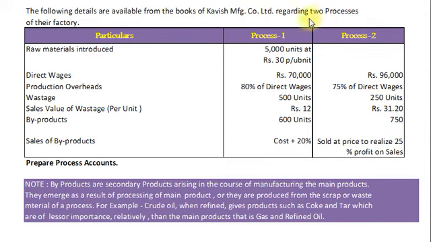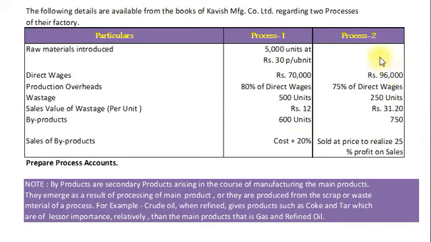of their factory. Particulars: process 1 and process 2. Raw materials introduced in process 1 5000 units at rupees 30 per unit. Direct wages rupees 70,000. Production overheads 80% of direct wages. Wastage 500 units. Sales value of wastage per unit rupees 12. Byproduct 600 units, and sale of byproduct in process 1 cost plus 20%.